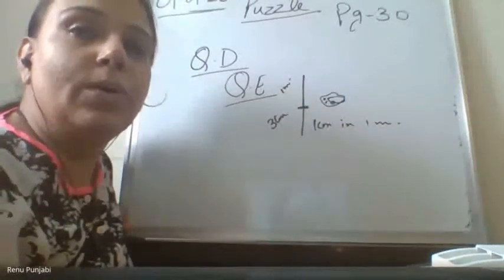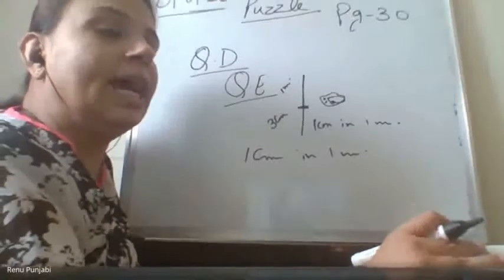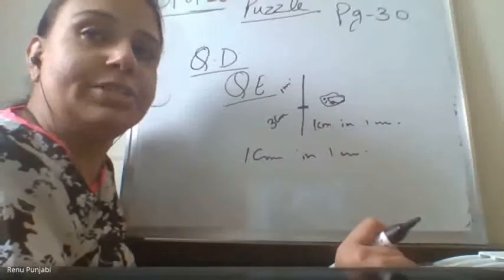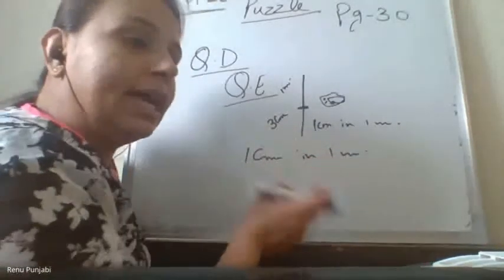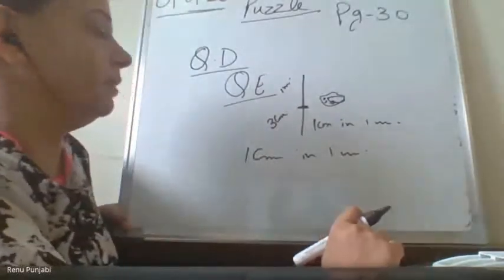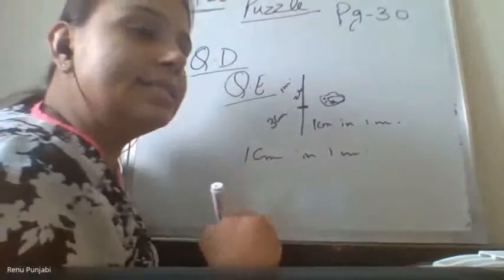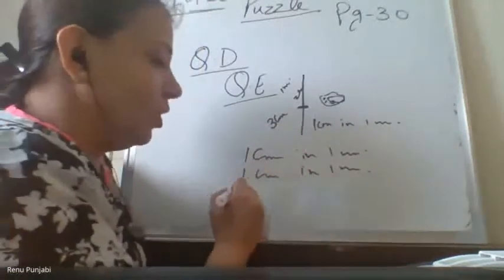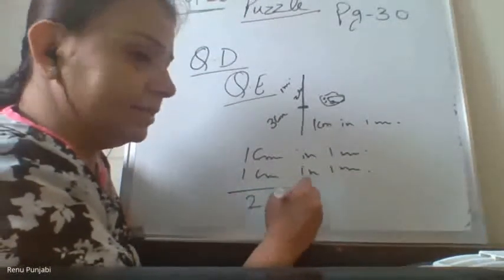Yes or no? Ma'am, the answer will come in 2 minutes. Don't tell the answer here. As I told you, I will explain it in my live session. So 1 centimeter in 1 minute. Then again, it climbed 2 centimeters in 1 minute. And again slips down. Same situation, 1 centimeter in 1 minute again. So the ant total climbed 2 centimeters.